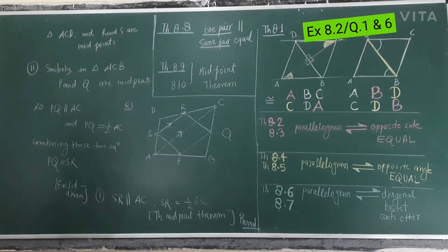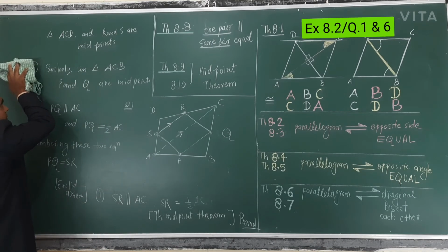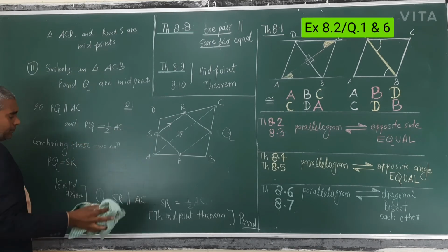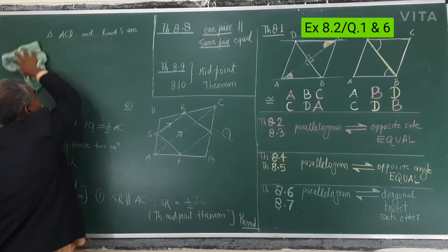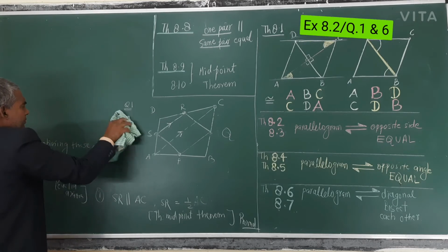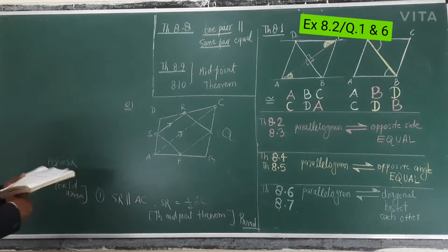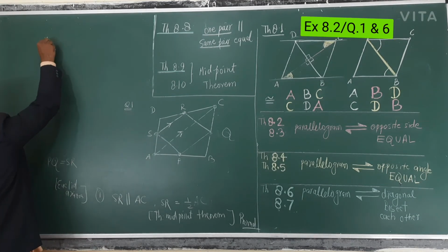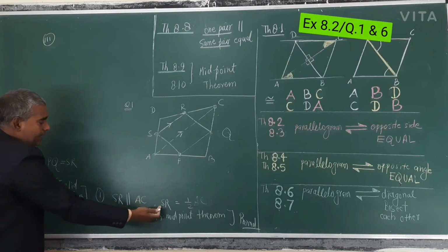Okay, so this is the second part. So only writing the Euclid axioms is very important, you know. Okay, so the third part: you have to prove PQRS is a parallelogram.